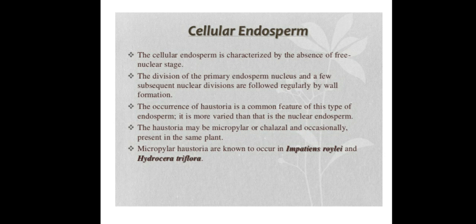Haustoria may be present at the chalazal end in some species. In some other species, haustoria formation occurs towards the micropylar end. Micropylar haustoria are reported in the Impatiens royale plant and the Hydrocera triflora plant.